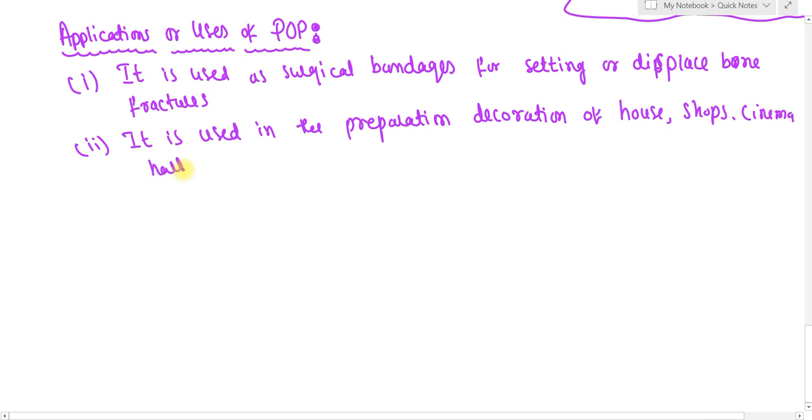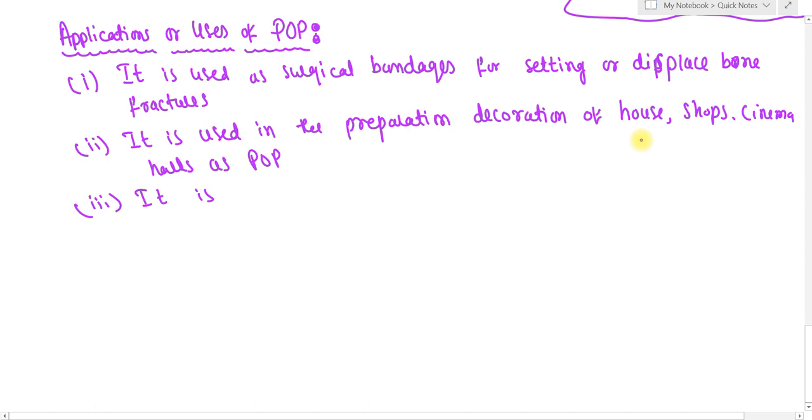In some houses they make POP with different attractive designs. Some shops also have attractive designs of POP. In cinema halls or other places used for festivals or functions, they use POP as a decorative material.